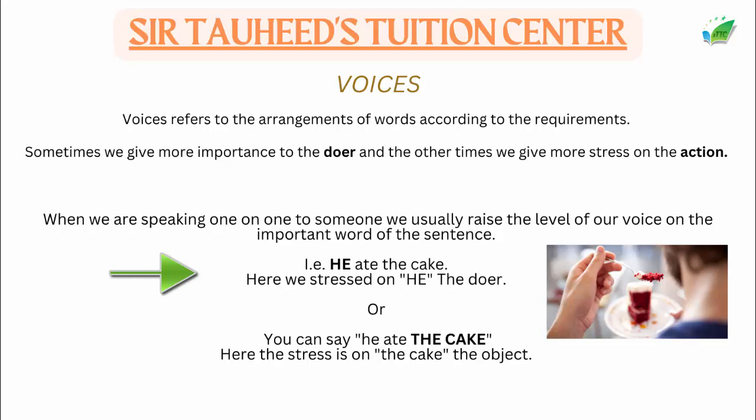Here I stressed the word he, who is the doer. It means that I'm focusing on the person who performed the action.